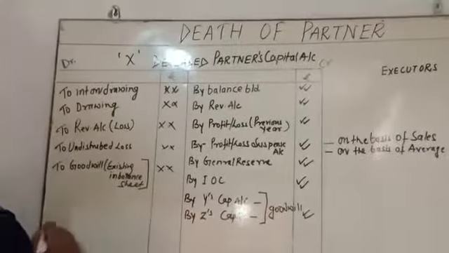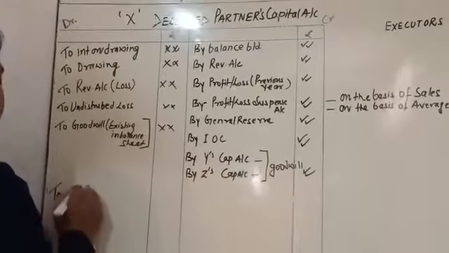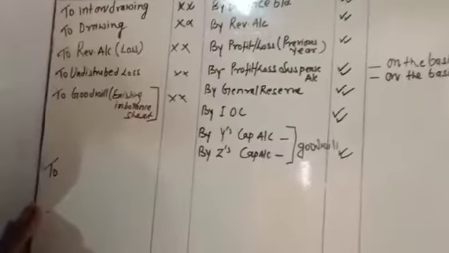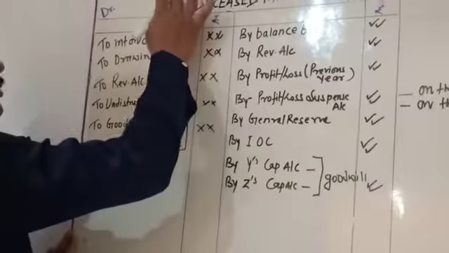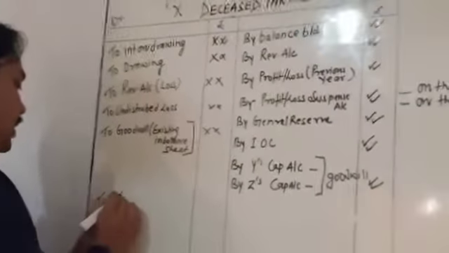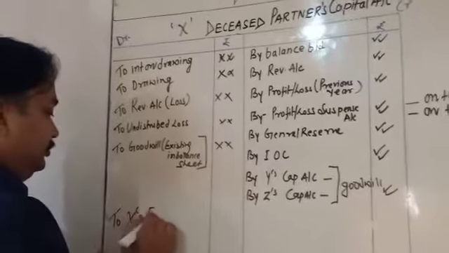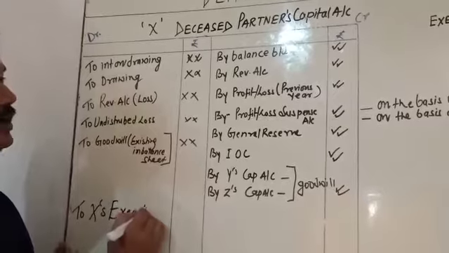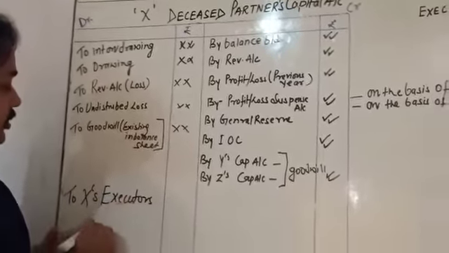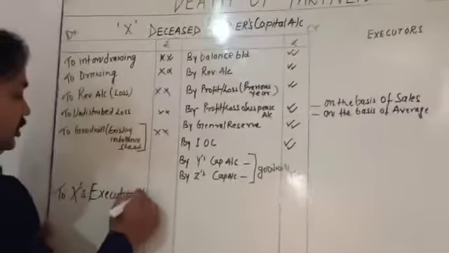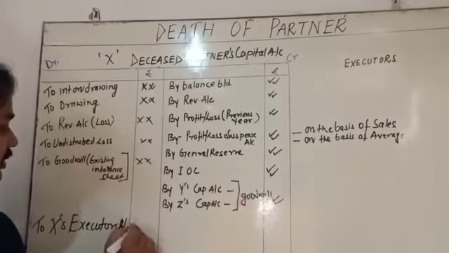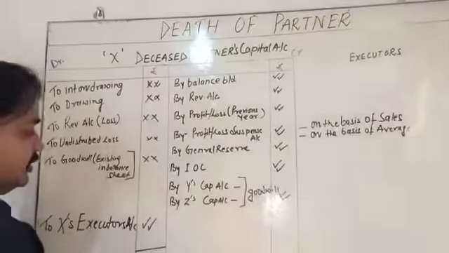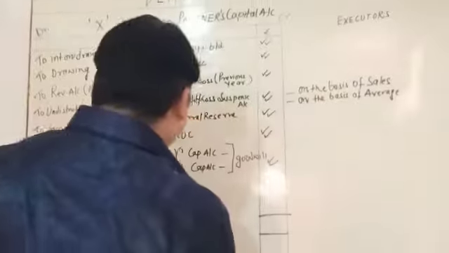Whatever the payment to the deceased partner, directly prepare an executor account. If the name is X, you have to write X executor account. We are not going to carry it down. Whatever the balance is left here, we have to pay.